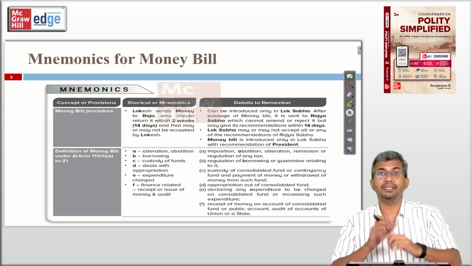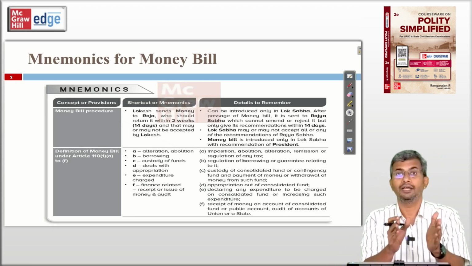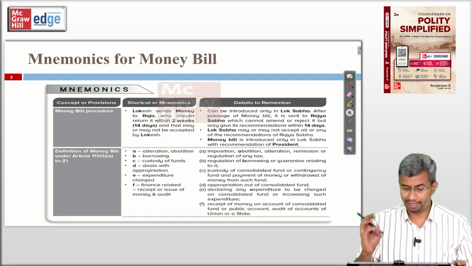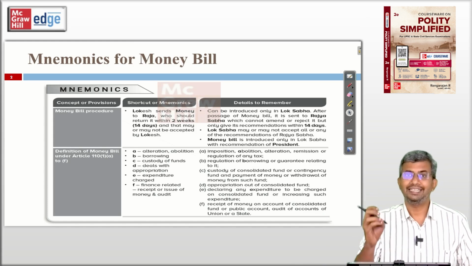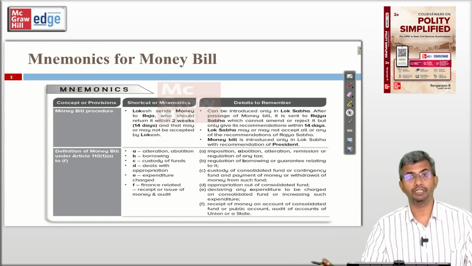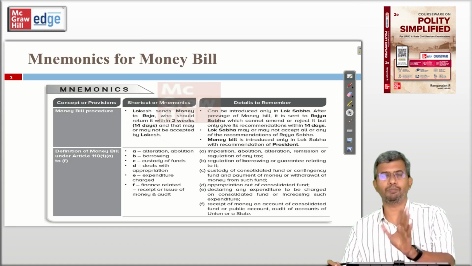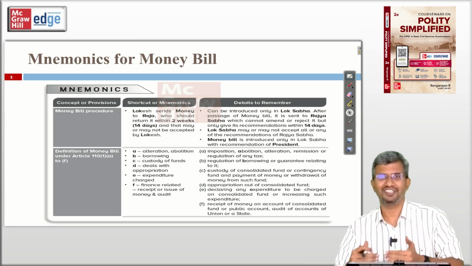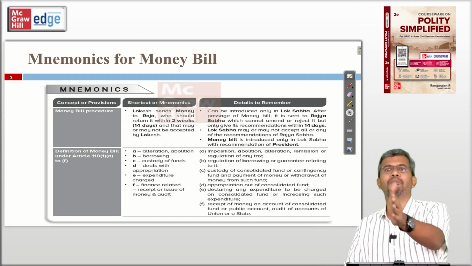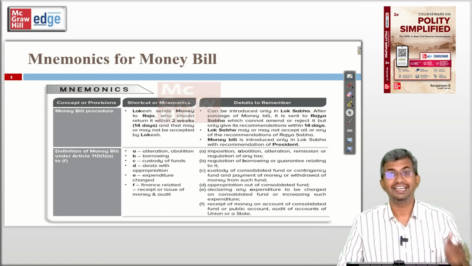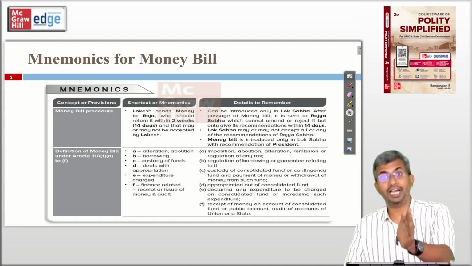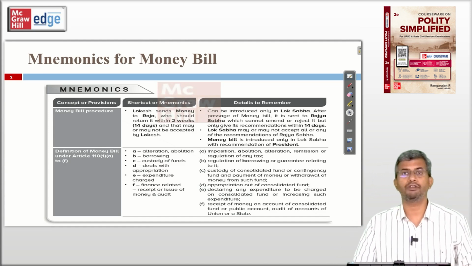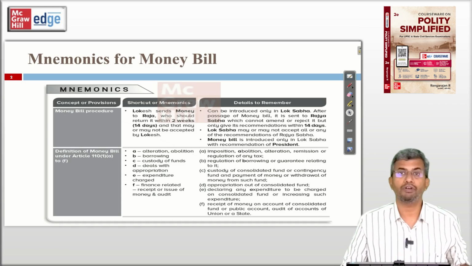And A, B, C, D, E, F under Article 110(1), that itself I have used as a mnemonic. A is for abolition, alteration or imposition of any tax. B deals with borrowing by Government of India. C deals with custody of consolidated fund or contingency fund. D deals with appropriation. I have just cheated a bit there so that the mnemonic falls in place, but it deals with appropriation out of Consolidated Fund of India. E is expenditure charged out of the Consolidated Fund of India. And F is finance related matters, receiving on account of Consolidated Fund or public account, or anything to do with audit of accounts of union or state.